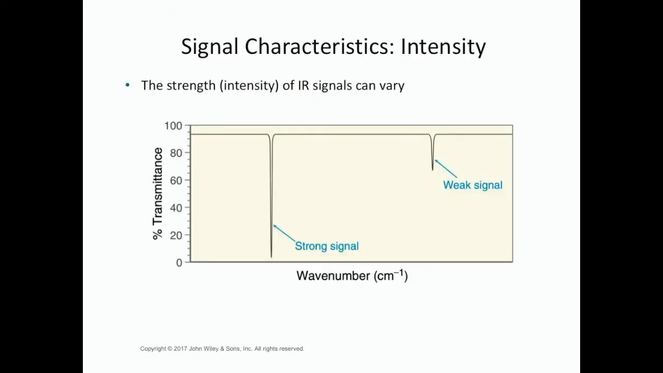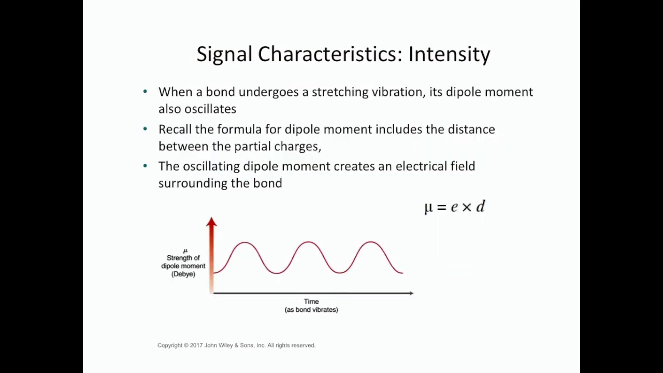So the second characteristic is the intensity. The intensity refers to how far down the signal goes. How far down does it dip? Which is really indicating how much is absorbed. So if we have a very low percent transmittance here, that means almost all of the energy was absorbed, versus a weak signal which doesn't dip down as much, so less of it was absorbed. The factors that determine whether or not a signal is intense have to do with a couple of things.